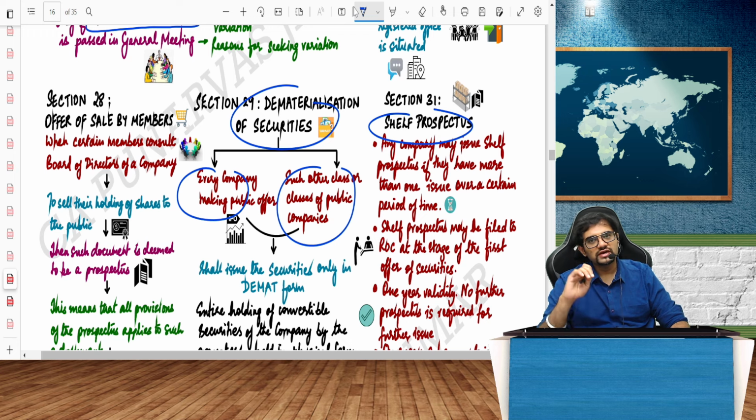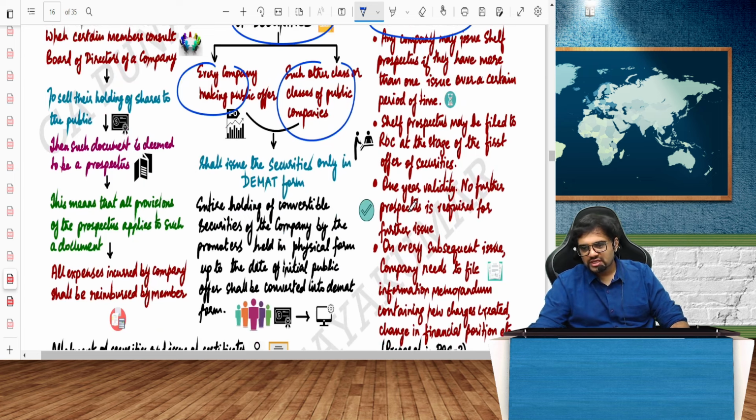So at the beginning only I will issue something called as shelf prospectus, and as and when there is any change, I will issue things called IM, information memorandum. So if you see, shelf prospectus may be filed with the ROC at the stage of the first offer of securities. The validity of the shelf prospectus is 1 year. No further prospectus is required. The beginning of the year only I can issue a shelf prospectus.